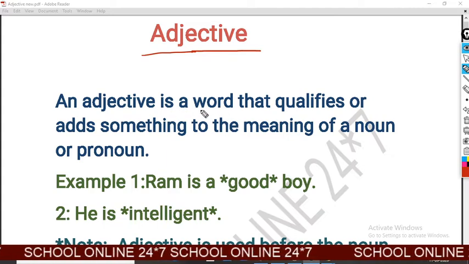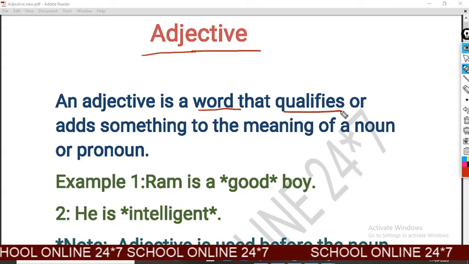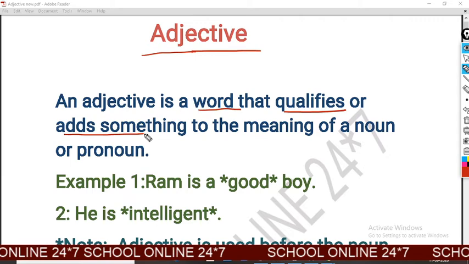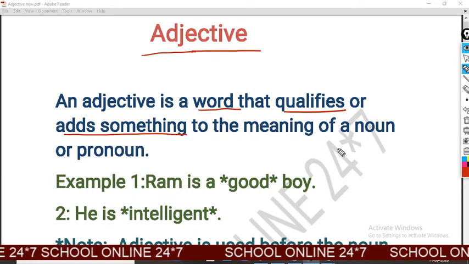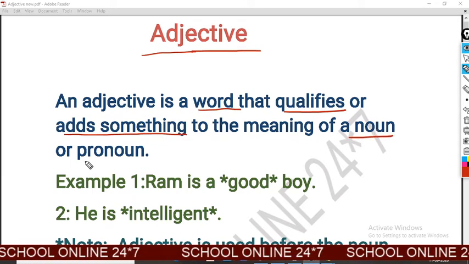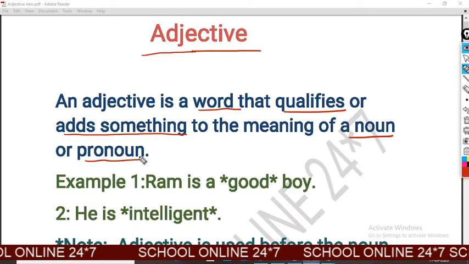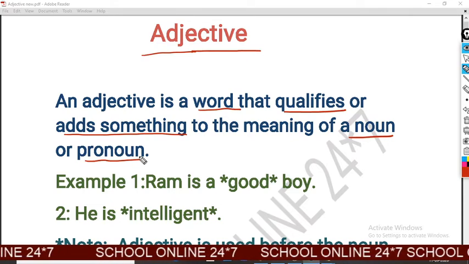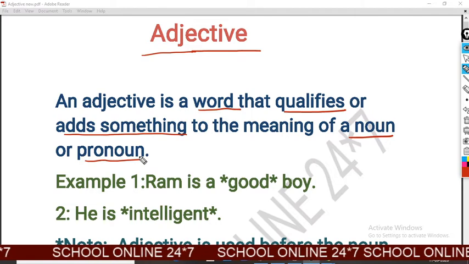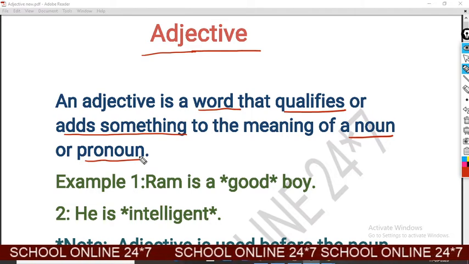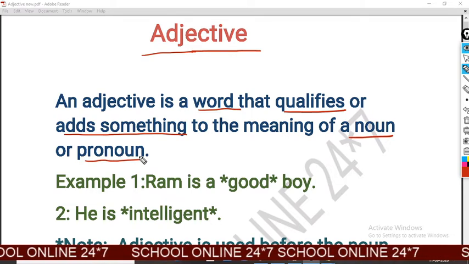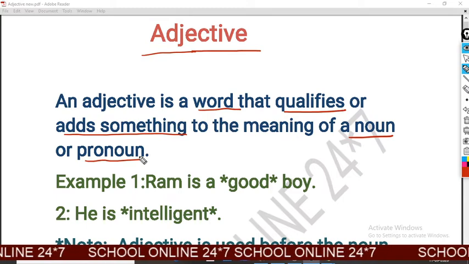An adjective is a word that qualifies or adds something to the meaning of a noun or pronoun. In other words, we can say that an adjective is a word which tells us the quality of noun or pronoun.